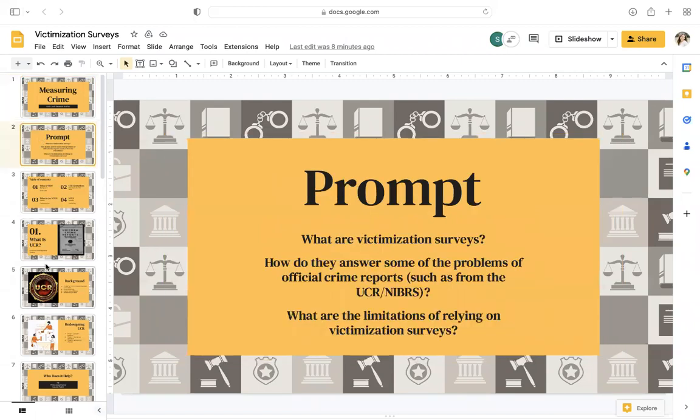Our prompt was, what are victimization surveys? How do they answer some of the problems of official crime reports, such as those from the UCR and NIBRS? And what are limitations of relying on victimization surveys?